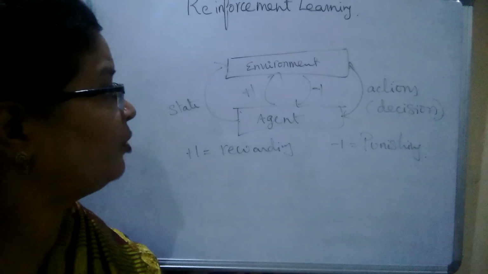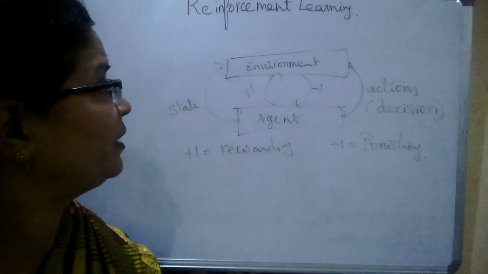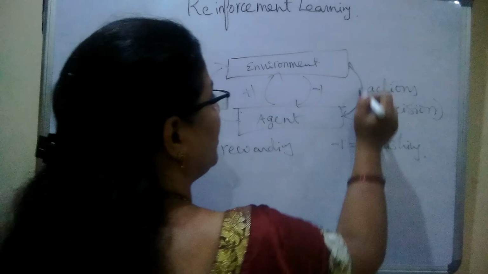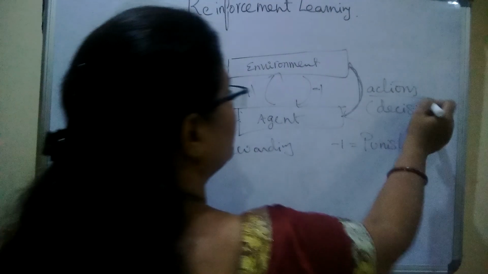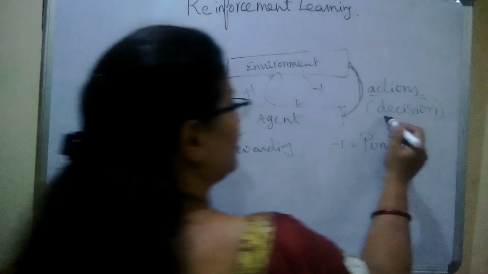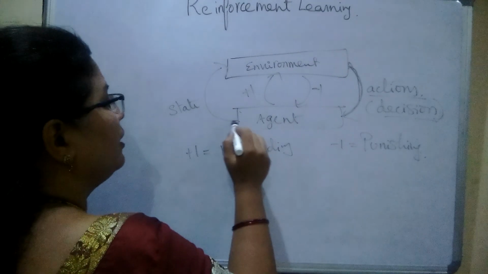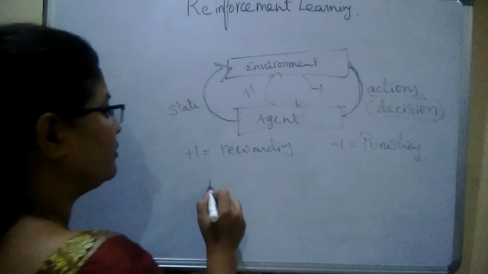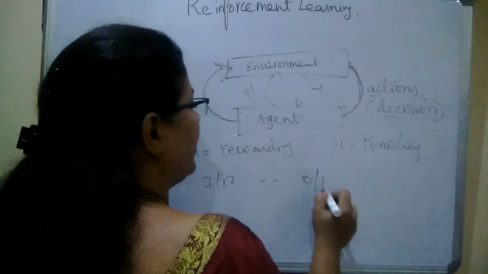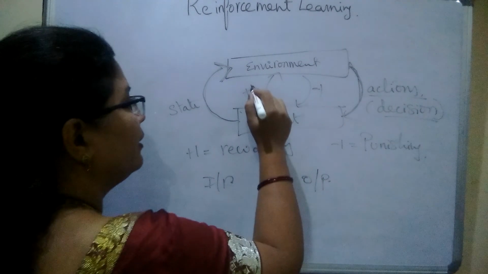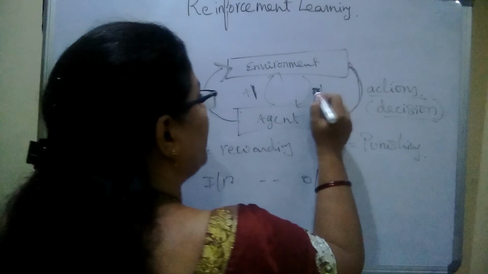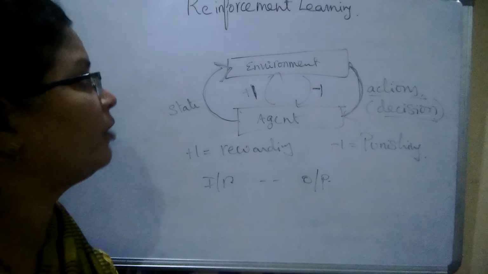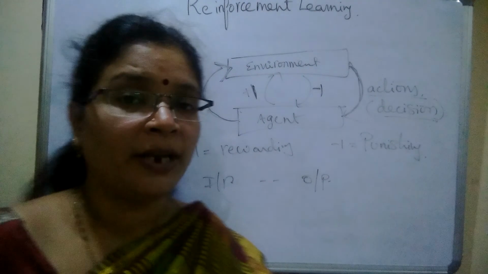Now we see one more basic block diagram of the reinforcement learning. Here it is the environment, it is the agent. Agent works in the environment by collectively executing a collection of actions, and one action is nothing but a collection of decisions. And by implementing the collection of actions in the environment, it reaches some state. That means it goes from an input state to an output state. It can be rewarded by getting +1, or punished by receiving -1. This is the basic block diagram of the agent in the reinforcement learning.